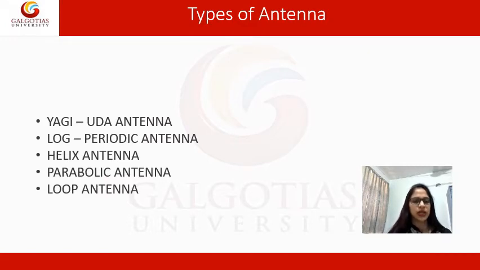Here are the different types of antenna we use. First one is Yagi-Uda antenna, second one is log periodic antenna, third one is helix antenna, fourth one is parabolic antenna and fifth one is loop antenna. These are the 5 types of antenna which we studied.